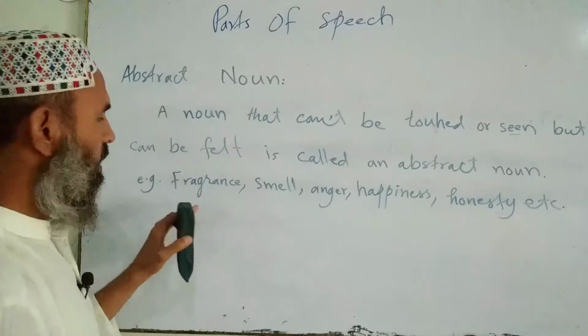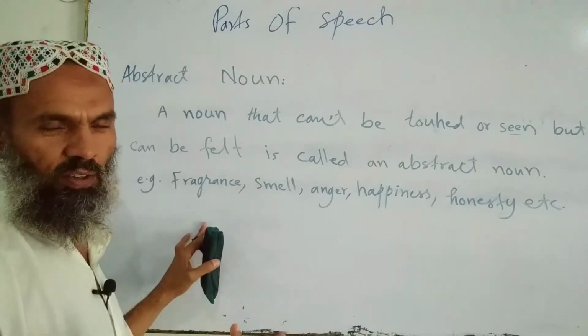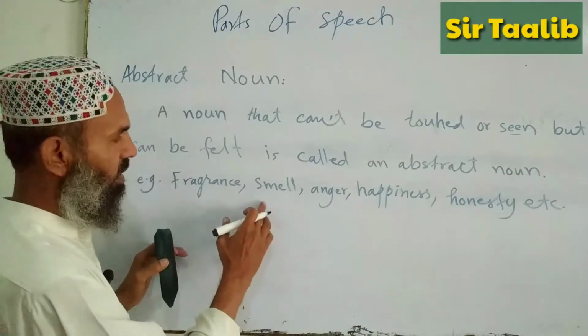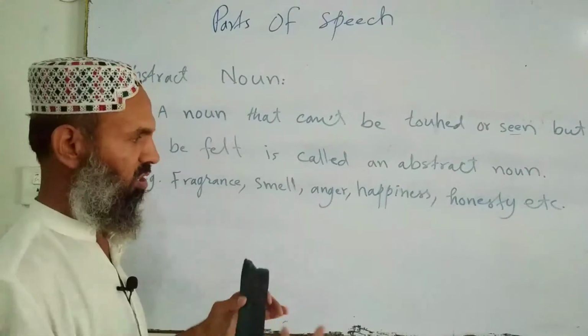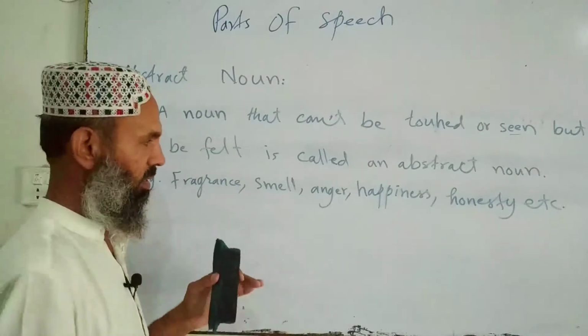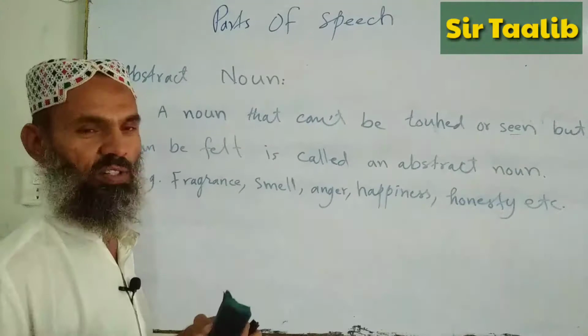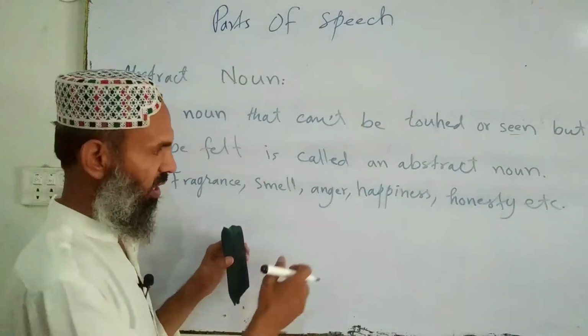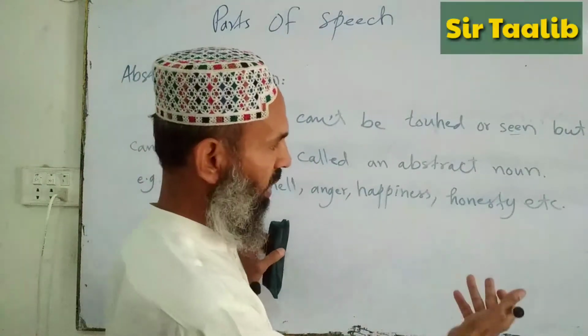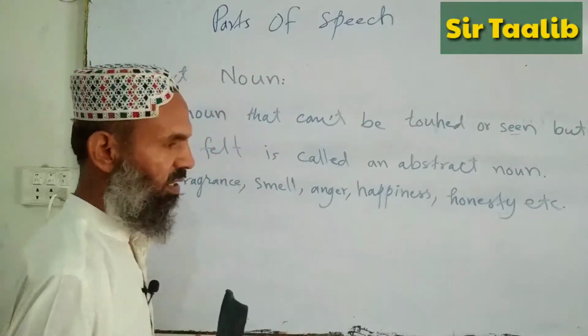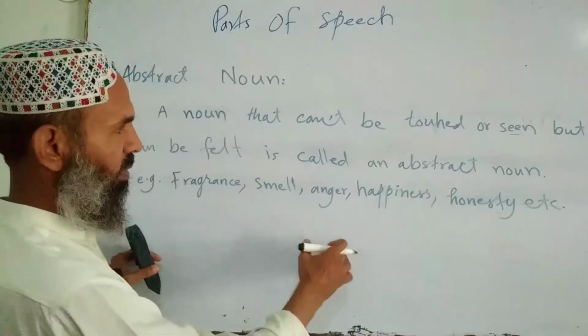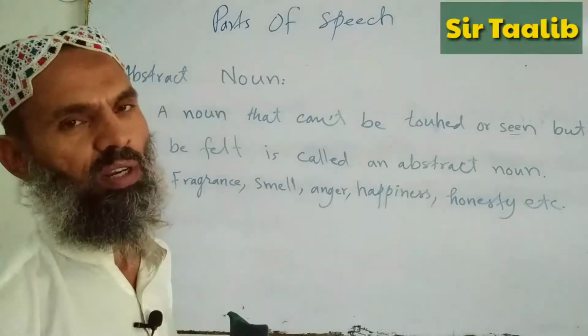Such as fragrance. We feel it, we can't touch or see it. Smell, sweet smell, bad smell, whatever smell it is, we feel it. We can't see or touch it. Anger, happiness, honesty, dishonesty. These are examples of abstract nouns.